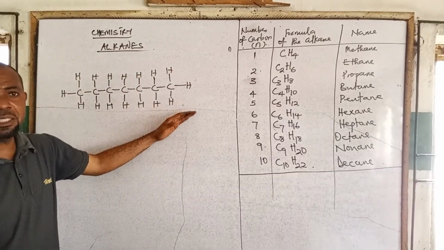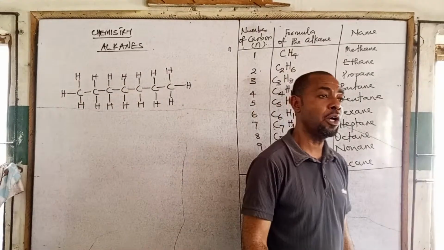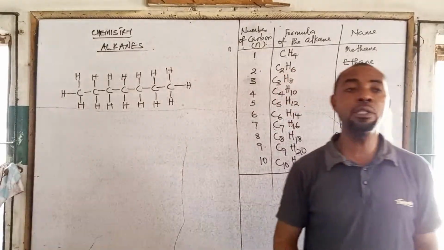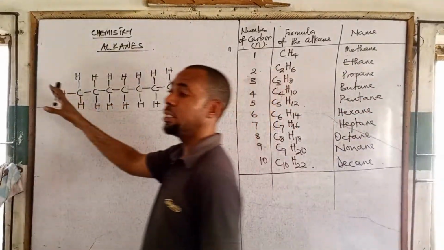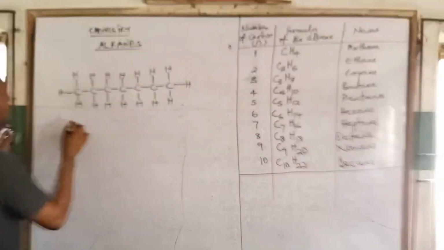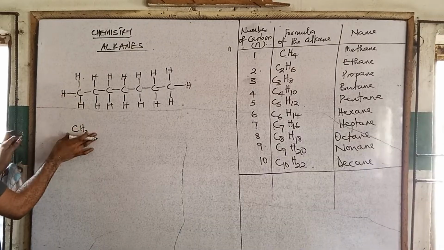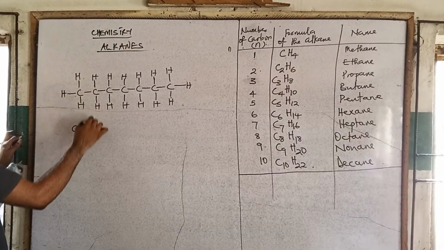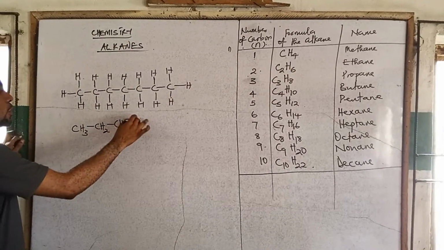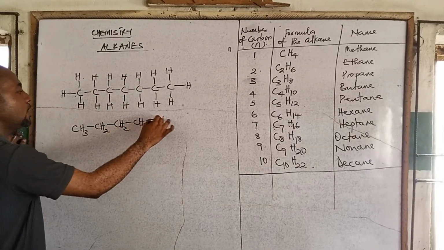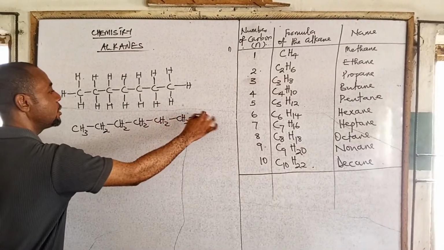When we looked at structural formula, we talked about expanded structure, and we also talked about the condensed formula. We can condense this, right? We can condense it to give us CH3 for this, 1, 2, 3, CH3. This is bonded to CH2, bonded to another CH2, to CH2, CH2, CH2, and CH3.